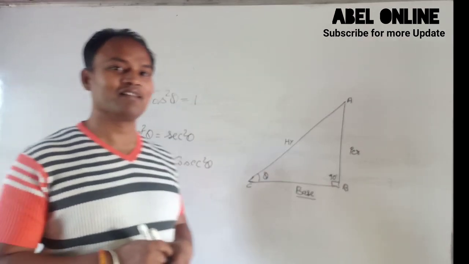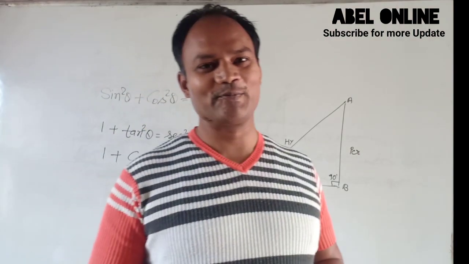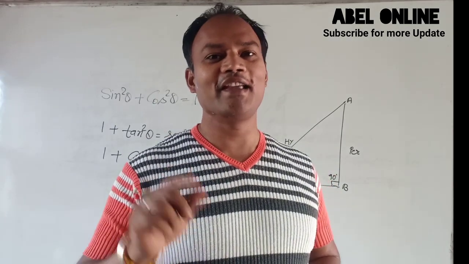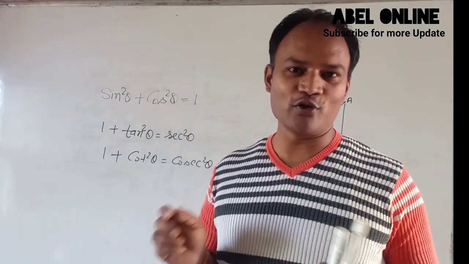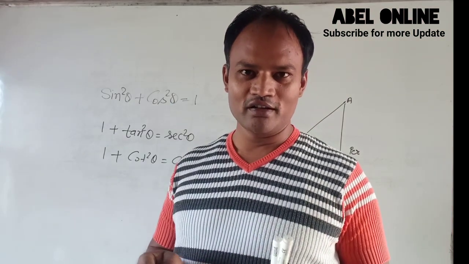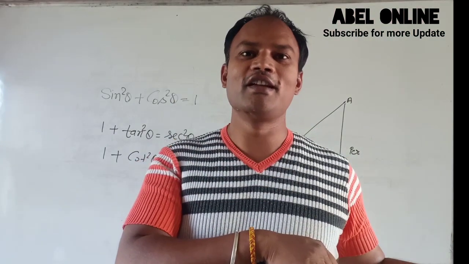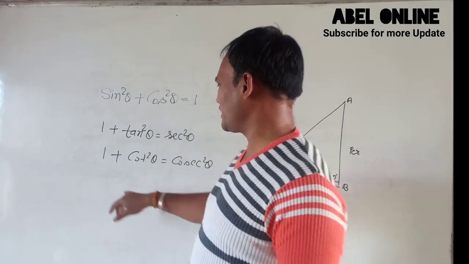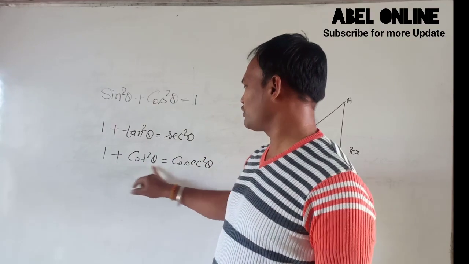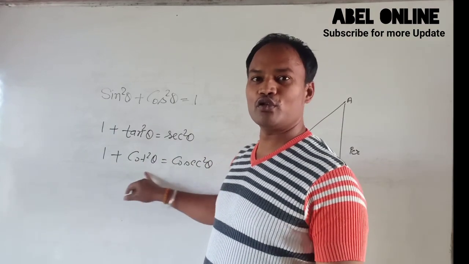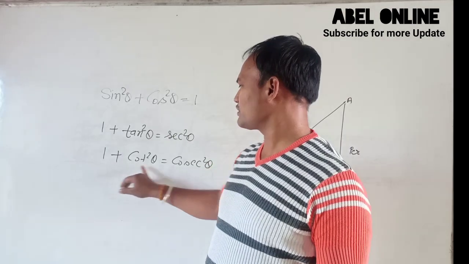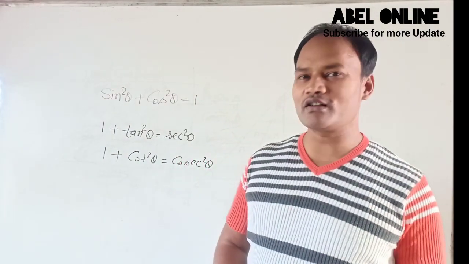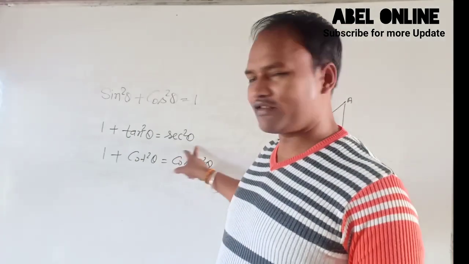What is the trick? एक कोट को सेक, just take a coat and heat the coat. So we can say 1 plus cot square theta equal cosec square theta. This is the trick of 1 plus tan square theta equal sec square theta, 1 plus cot square theta equal cosec square theta,